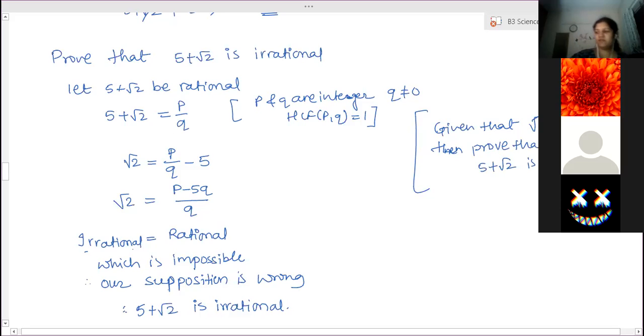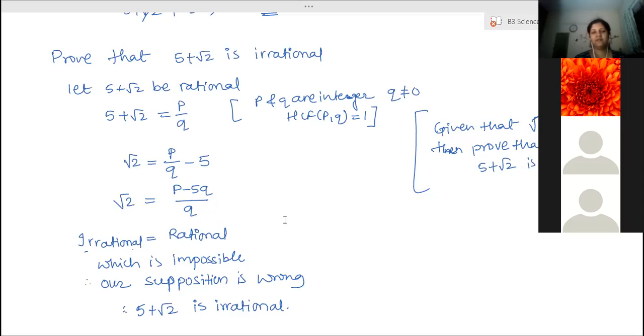They already gave that root 2 is irrational in the question itself. And in this question, it's not given. So that means we need to prove root 2 as irrational. So in this case, when they have given proof that 5 plus root 2 is irrational, at that time,